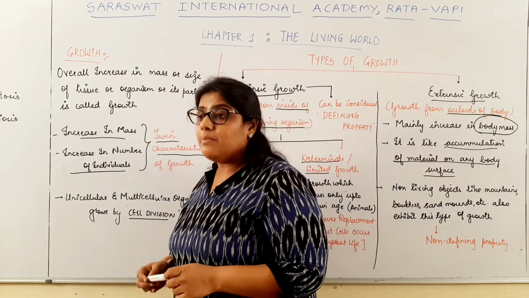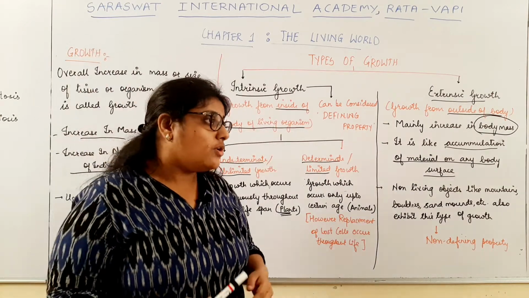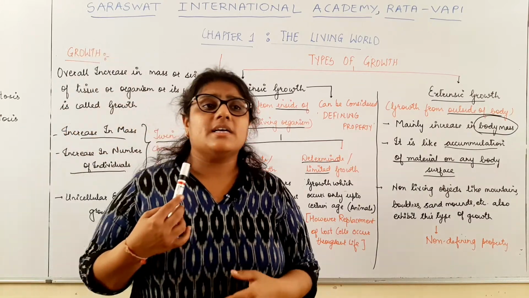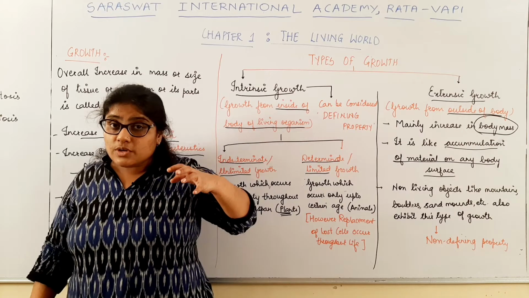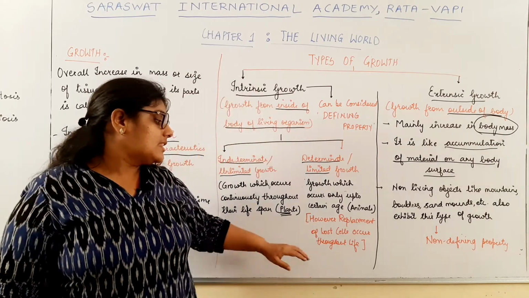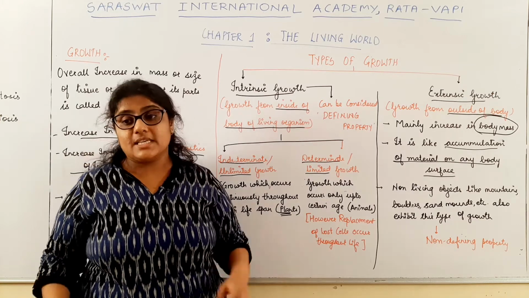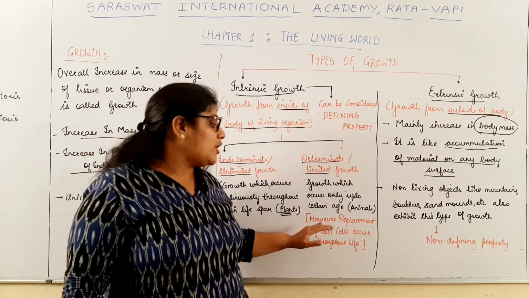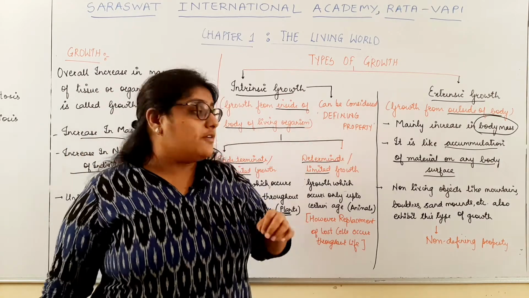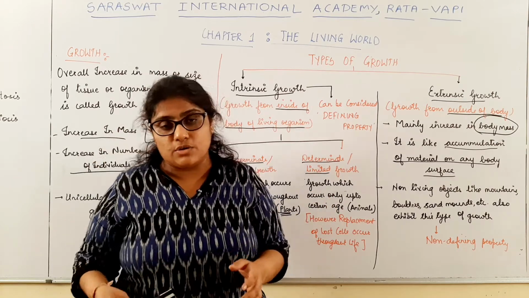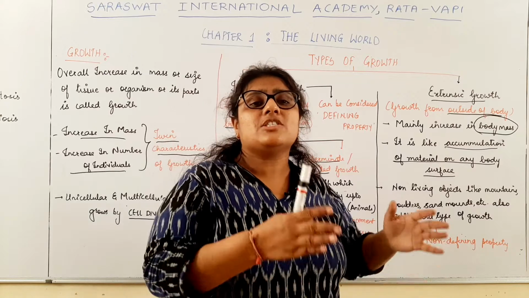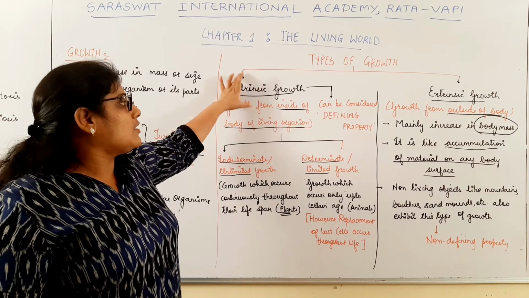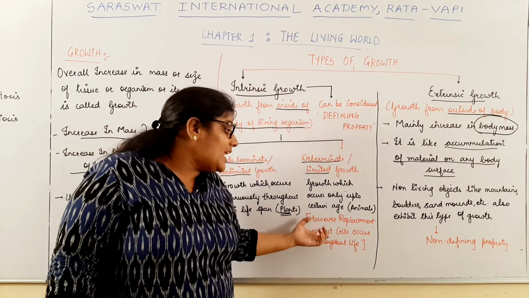But you should keep in mind that in animals too, cells are continuously lost due to wear and tear. To replace the lost cells, the process of growth takes place. So replacement of lost cells occurs continuously throughout the life of animals. But the type of growth they exhibit is limited growth, because in them the growth process stops after a certain age.